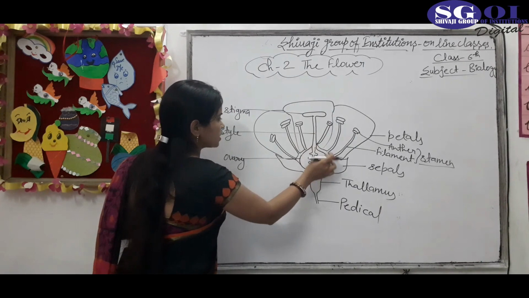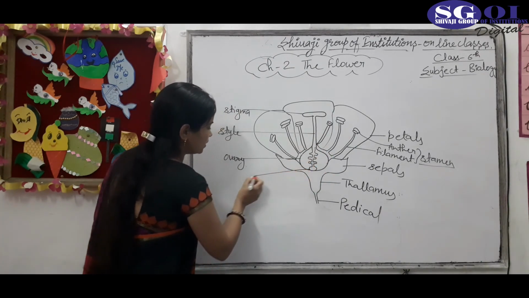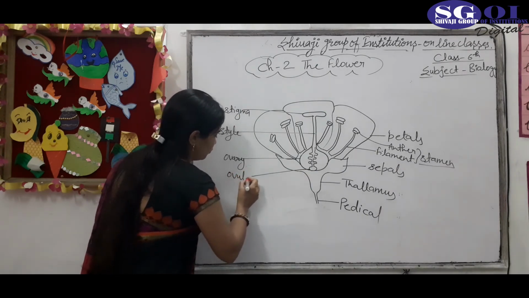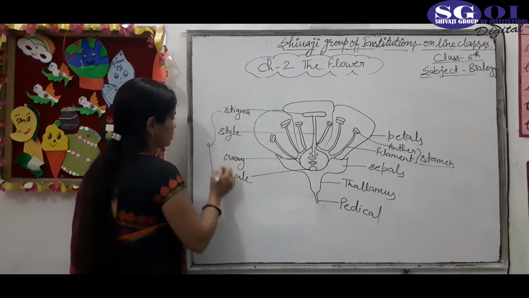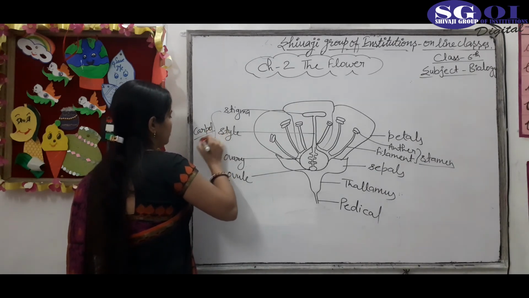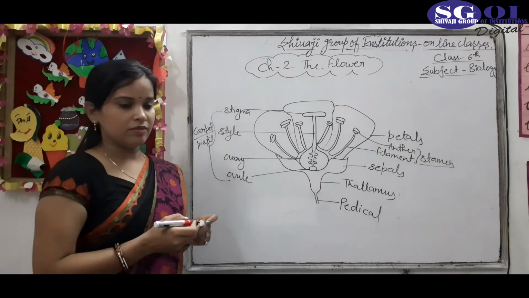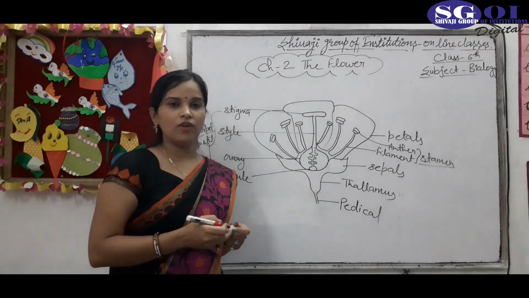The swollen basal part of the carpel is the ovary. The ovary contains ovules, and combined, all these parts are called the carpel or pistil. You can say either carpel or pistil. So this is the structure of a flower.